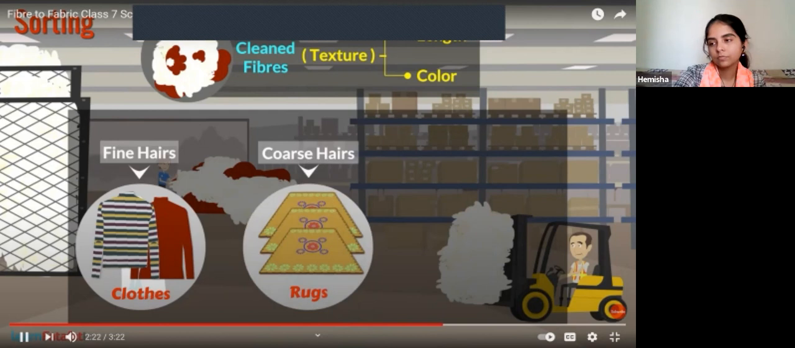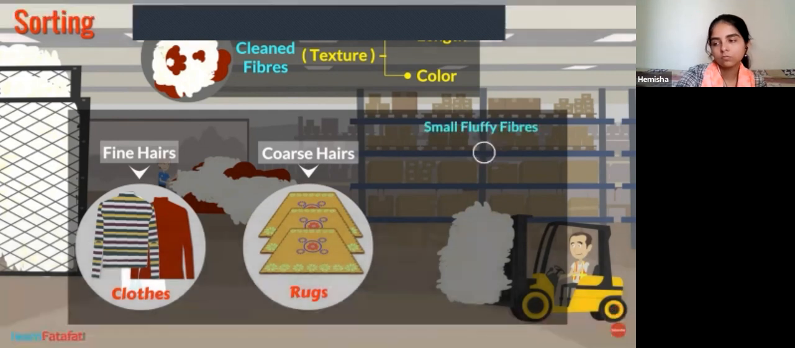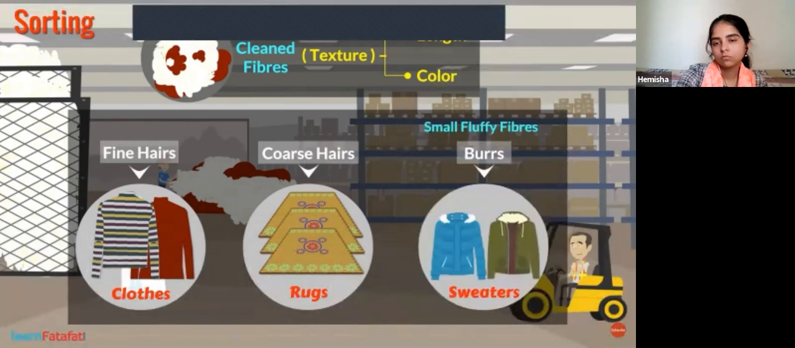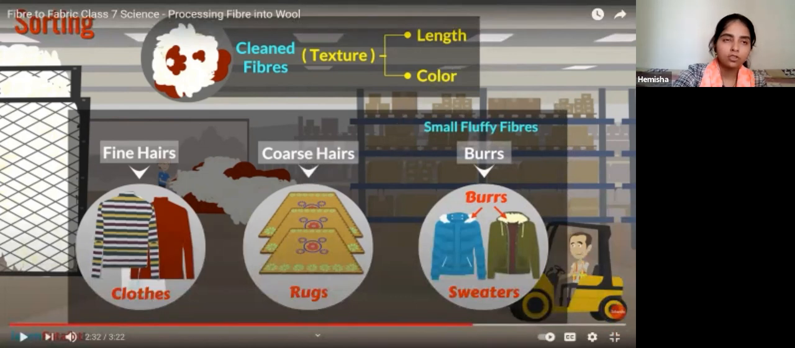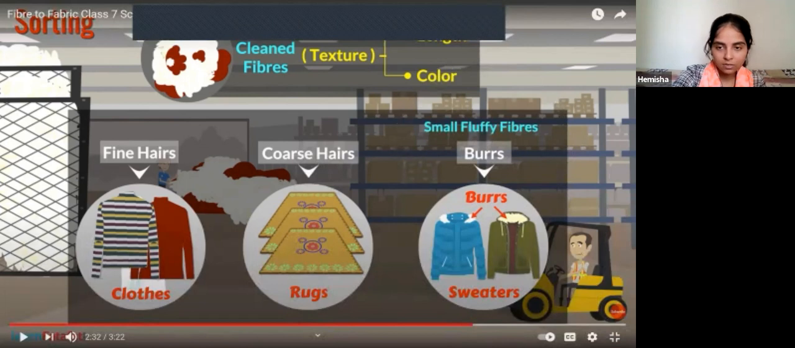There are small fluffy fibers called burrs present in the fleece. These are removed and used as burrs on sweaters. Okay, what are the burrs? A smaller size of fiber, that is known as burrs. You might have seen, here is a very good example, that in the neck part of some sweaters, when we wear it, there are small fibers. Those burrs are nothing but small-sized, thread-like structures of fiber.